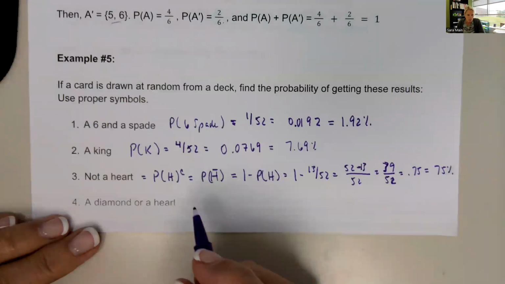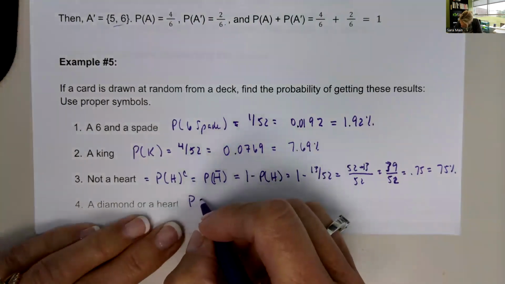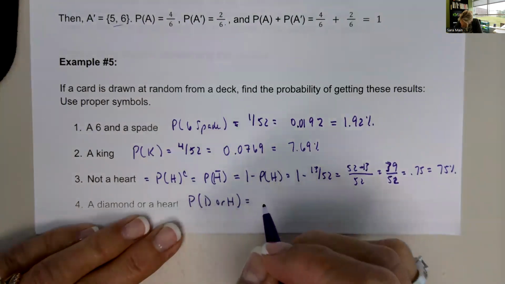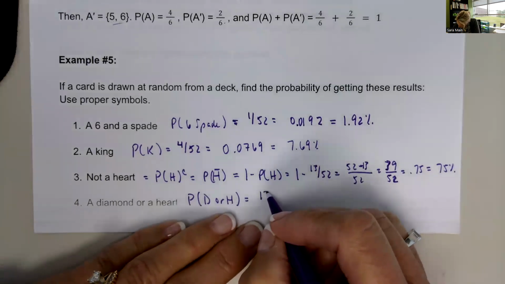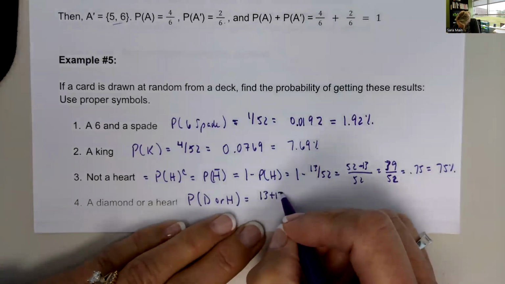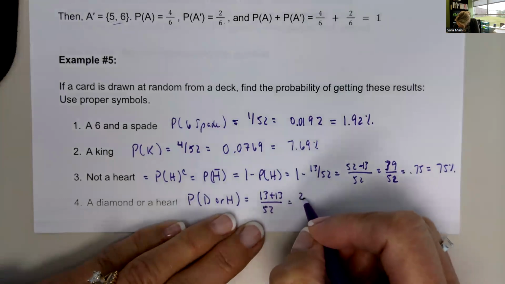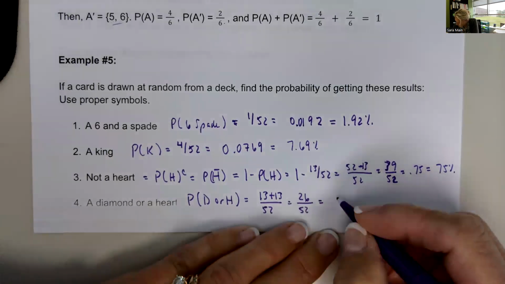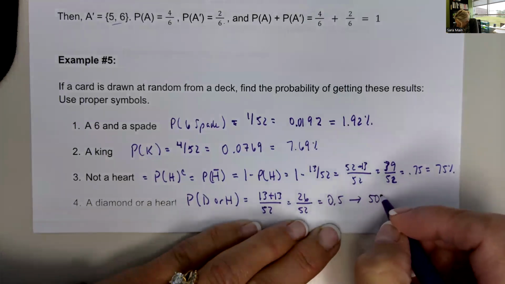And number 4 says a diamond or a heart. So the probability of a diamond or heart. And so that means there are 13 diamonds plus 13 hearts over 52. Gives us 26 over 52, which comes out to be 0.5 or 50%.